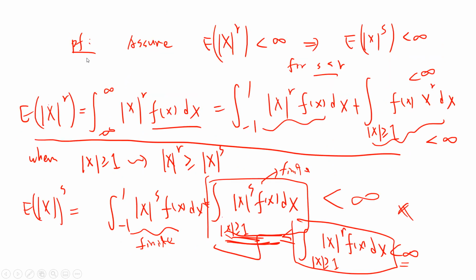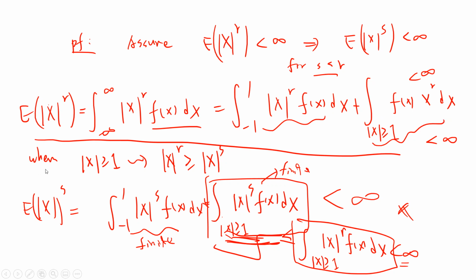Okay, let's prove it generally. For the proof we just use some error bound, so some error analysis. Let's assume that E|X|^r is finite, and we want to prove that E|X|^s is finite for s less than r. The key point is that you can write E|X|^r as two parts. The first part restricts |x| to the range negative 1 to 1, and the second term is |x| greater or equal to 1, with |x|^r f(x) dx. And the important thing is that these two terms must both be finite because they are both positive.